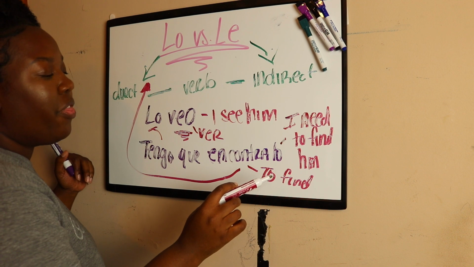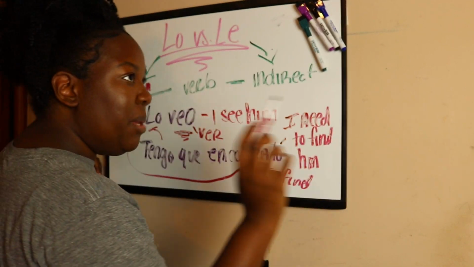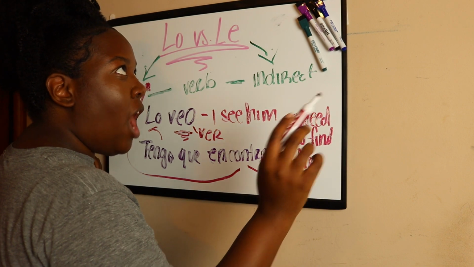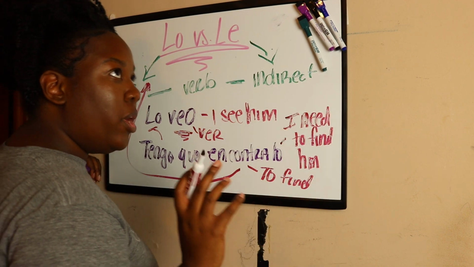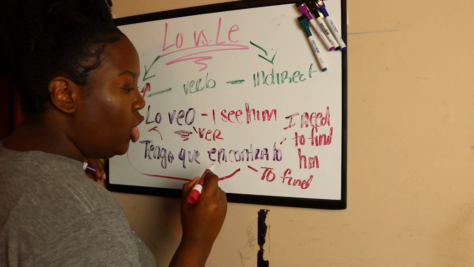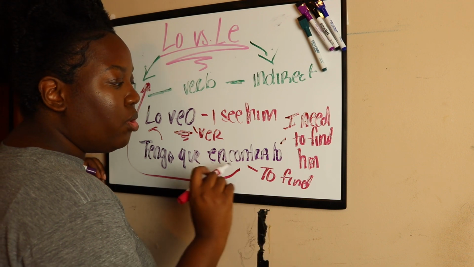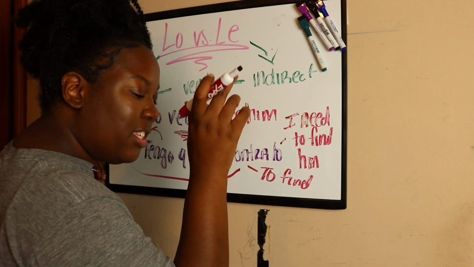If you can remember that lo is the answer to the what, it is the opposite of the recipient. So it is what you are giving to the recipients. It's what you are doing. It is the action. You are finding someone. You are finding him.